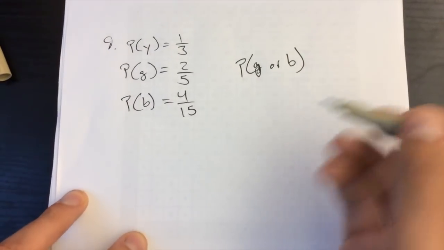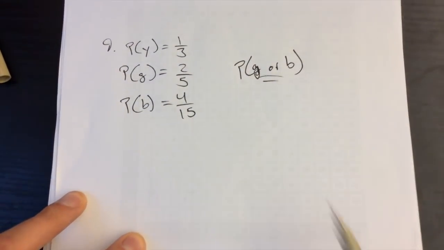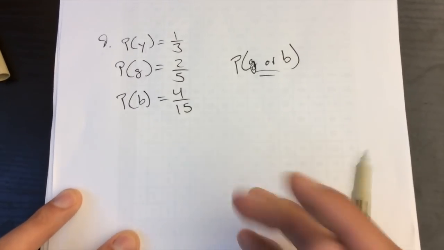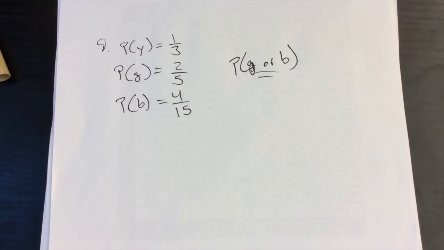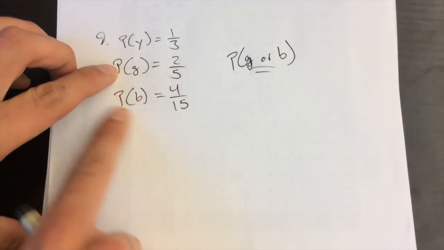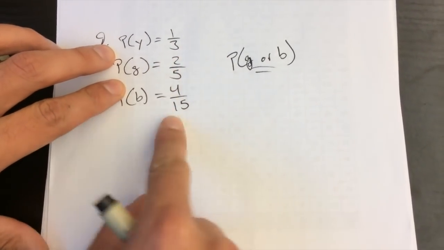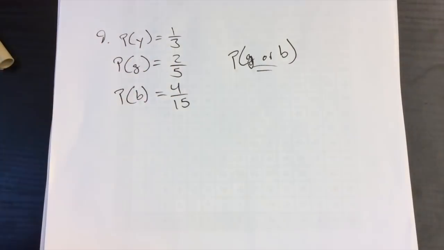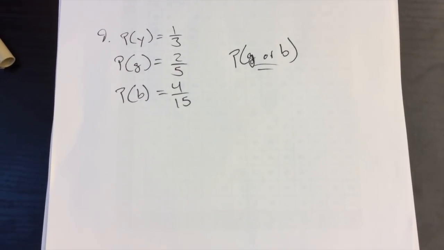So, as we talked in class, when we have an or probability, we can just add the two probabilities together, because we're just increasing the size of the portion that we'll take. Like in the case of this spinner, we're willing to take the green section and also the blue section. So we're going to add these together to represent that we're putting these together as a larger space.